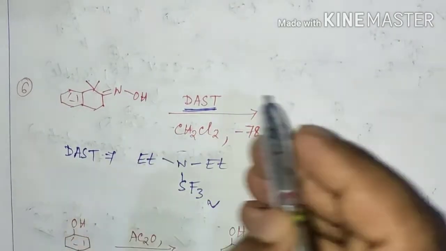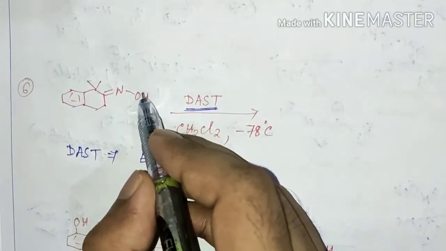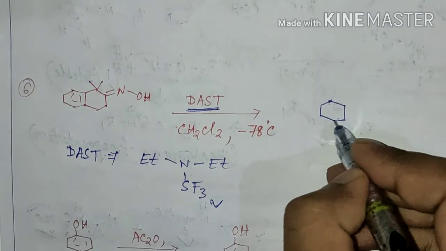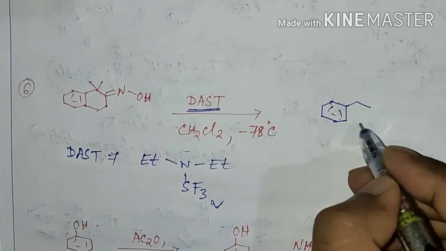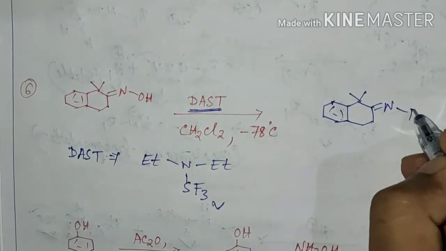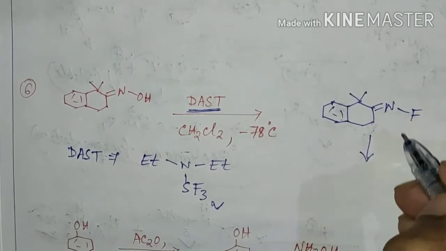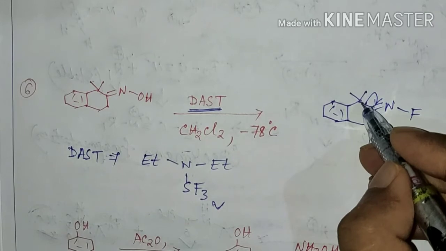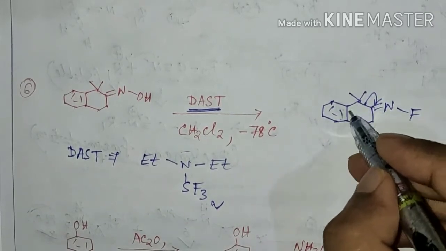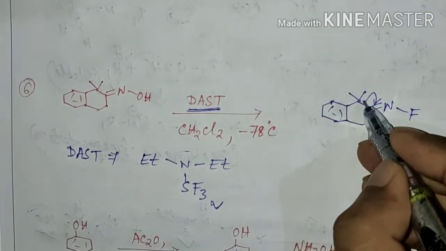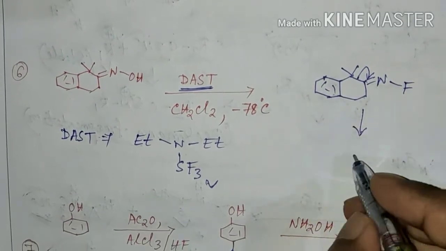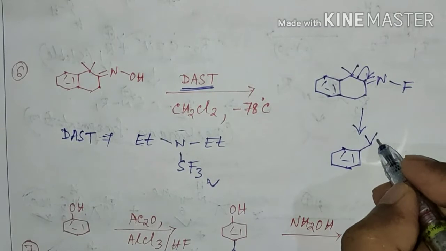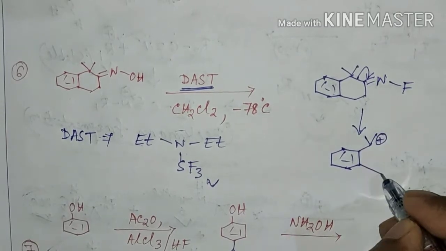In the first step this OH group will get converted to its corresponding fluoride species, that is this one. In the next step, Beckmann fragmentation, since the carbocation generated will be tertiary and with respect to this phenyl group it is benzylic, so it will be highly stable and it will proceed through the Beckmann fragmentation.